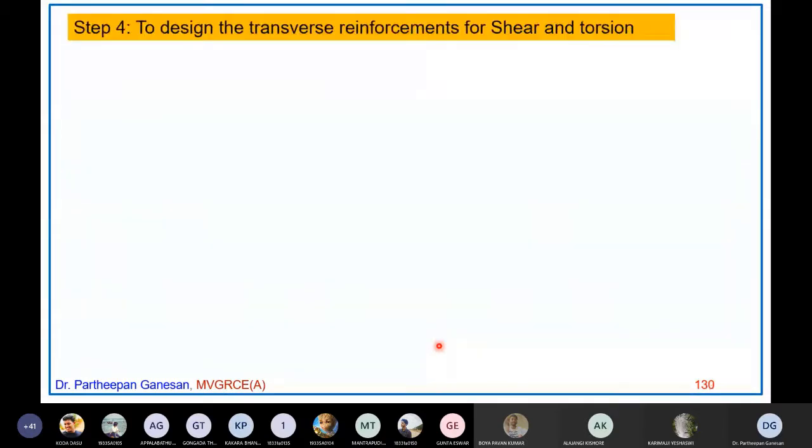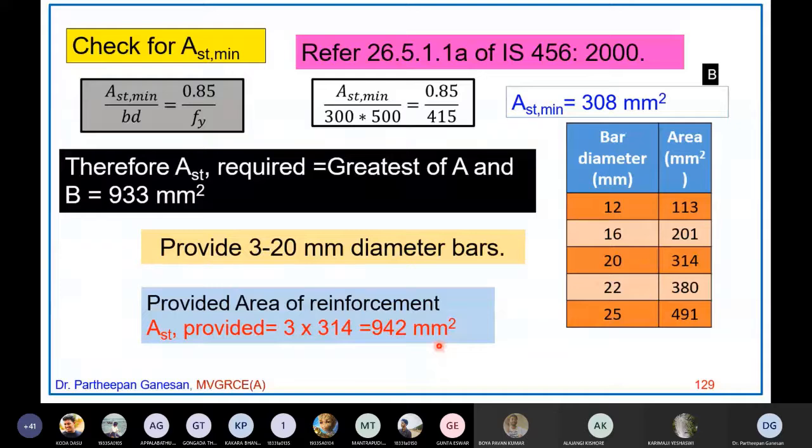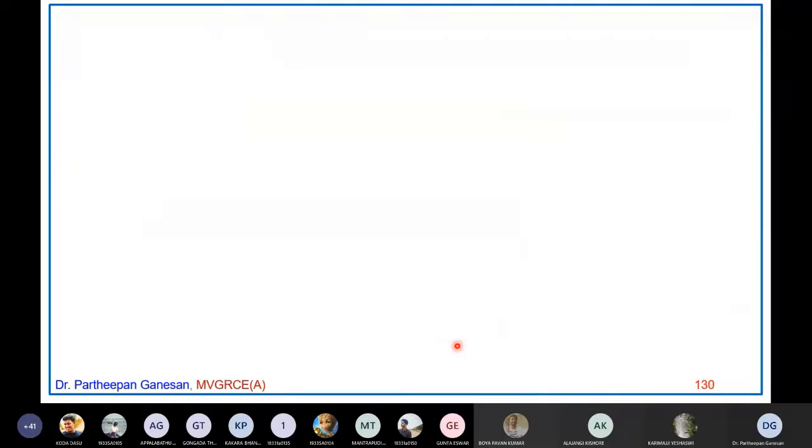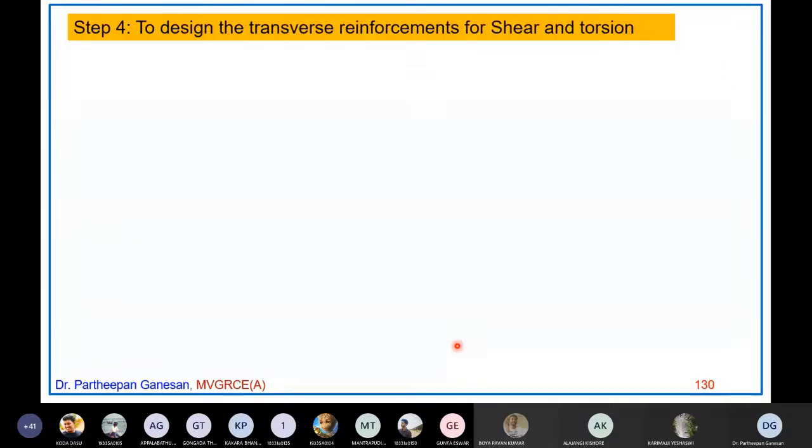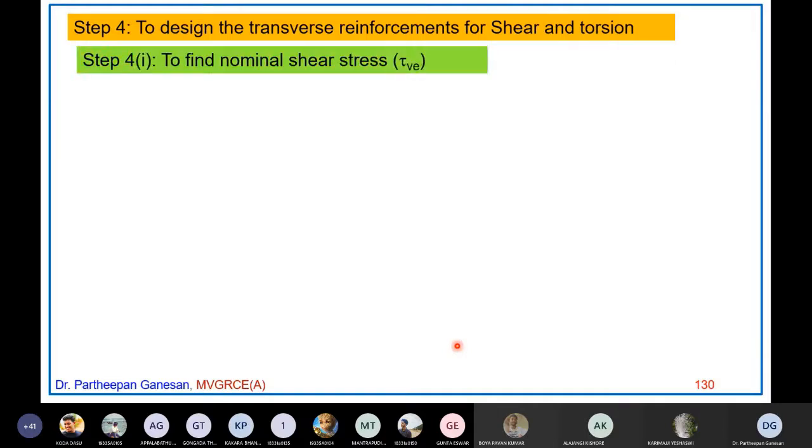Now that is the longitudinal reinforcement design. We have designed 3 numbers of 20 mm diameter bars as the longitudinal reinforcement. Now you have to design the shear reinforcement for shear and torsion. The first step, the fourth step, is to find the nominal shear stress tau Ve. So tau Ve is nothing but Ve by b d.